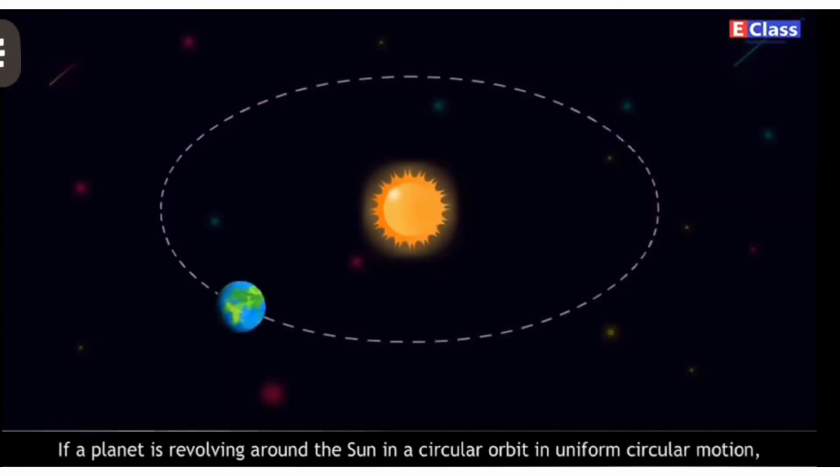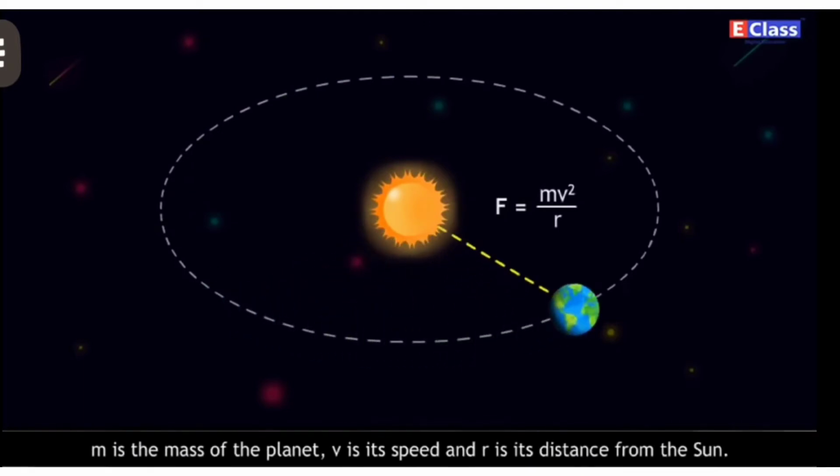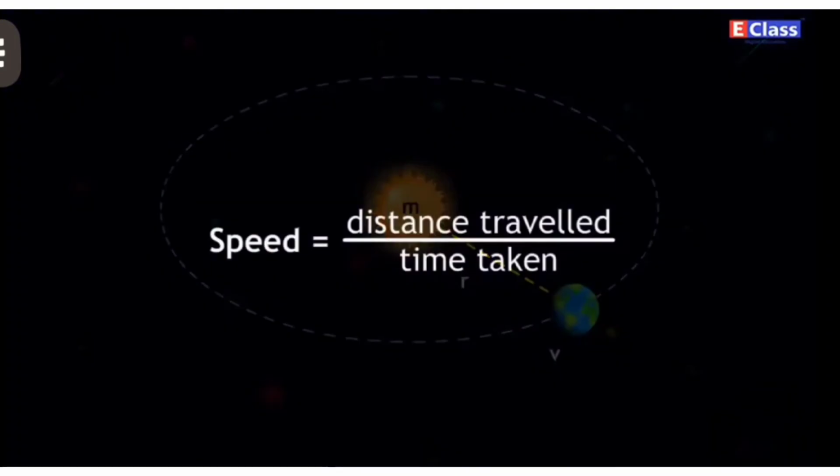If a planet is revolving around the Sun in a circular orbit in uniform circular motion, then the centripetal force acting on the planet towards the Sun must be F is equal to m v square upon r, where m is the mass of the planet, v is its speed, and r is its distance from the Sun. Speed is equal to distance travelled upon time taken.